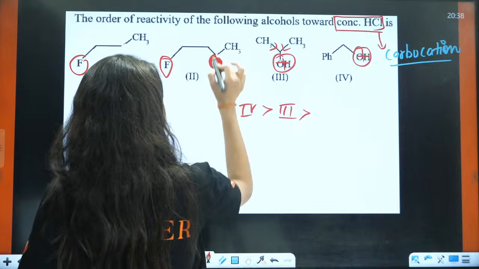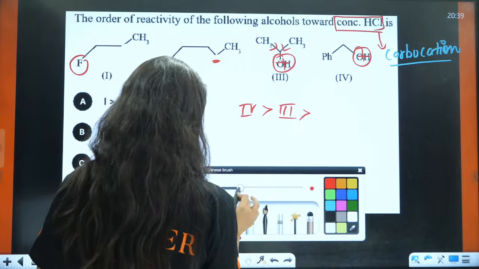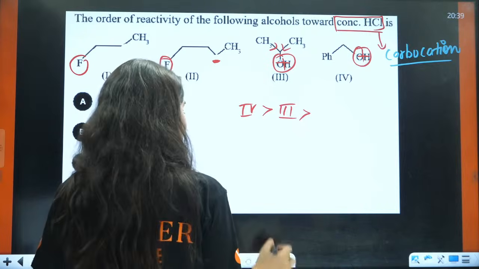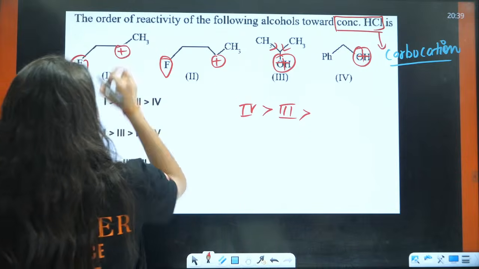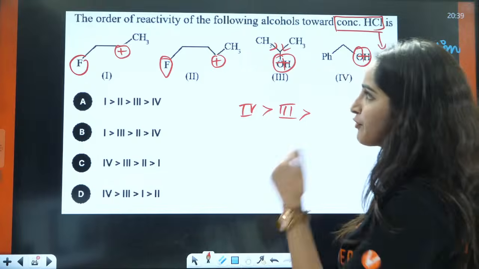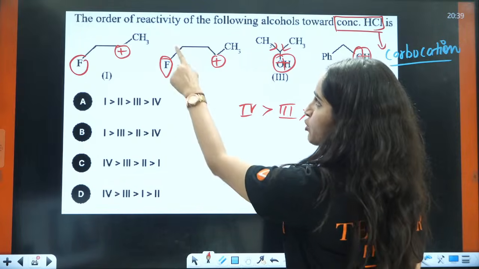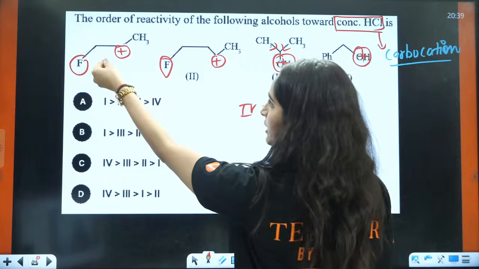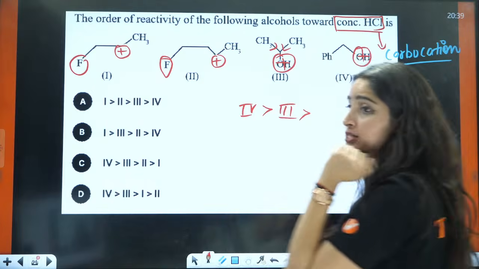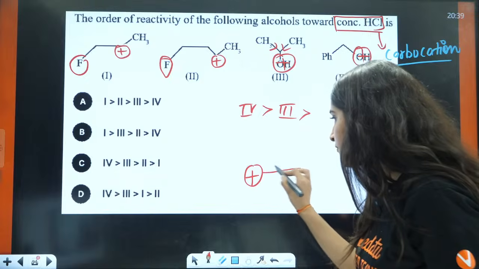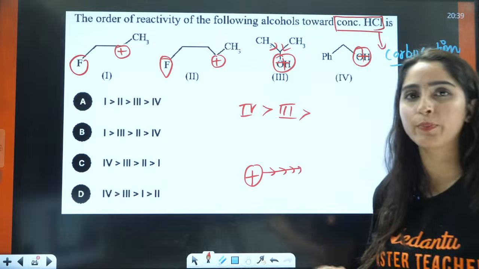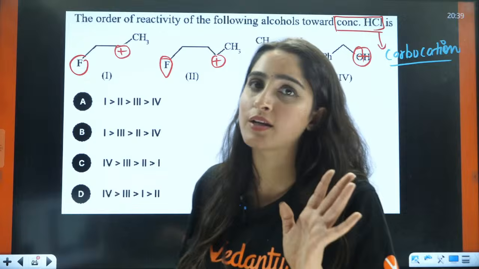This is positive. Oh, such a big positive charge we have. This is positive. This is positive. Right? What is the difference here? Here, the electron withdrawing group is very near. Here, the electron withdrawing group is far. If you are positive, if someone is taking money from you, you are very poor, you only have 20 rupees in your account.